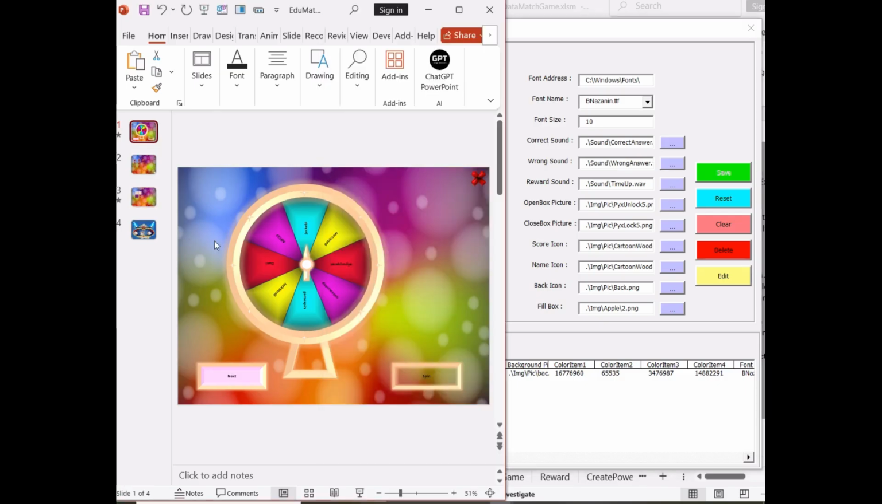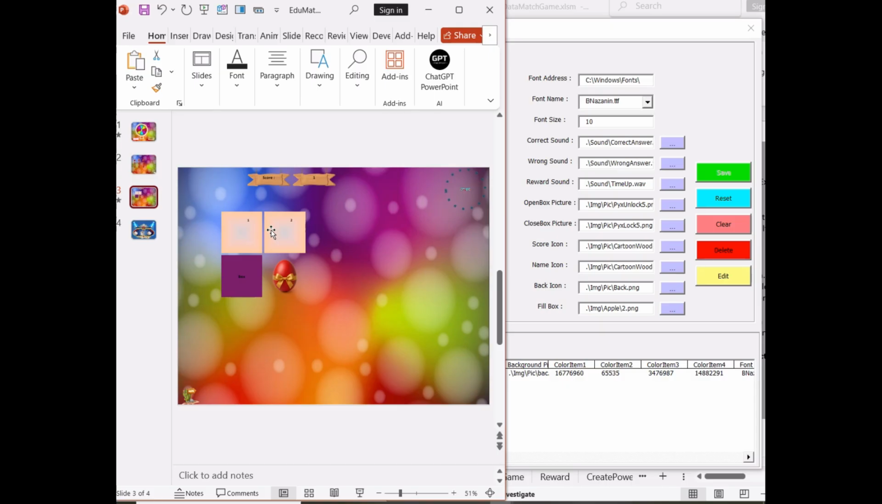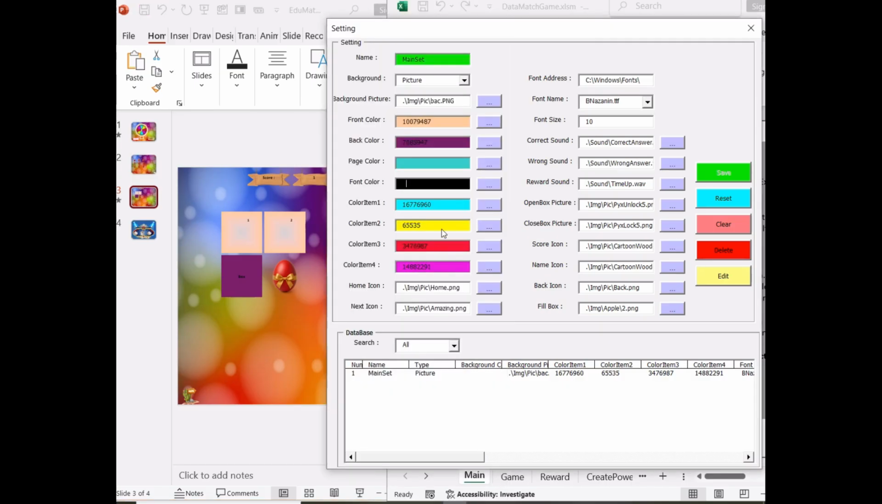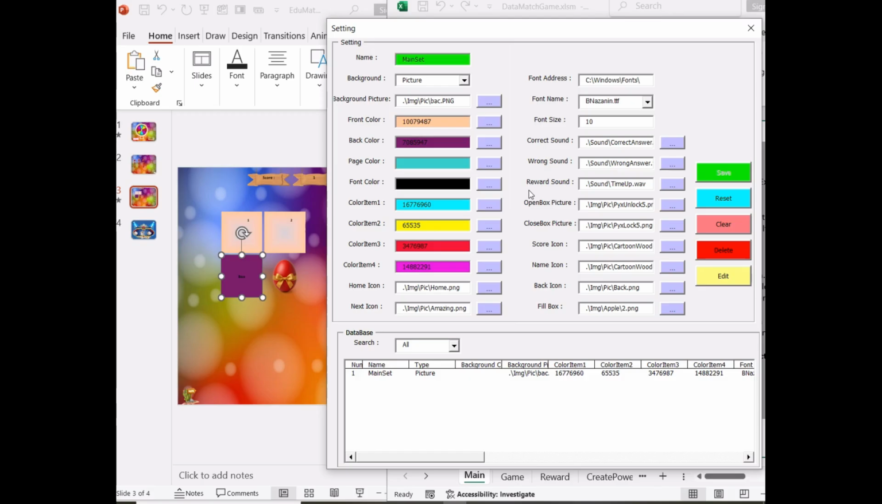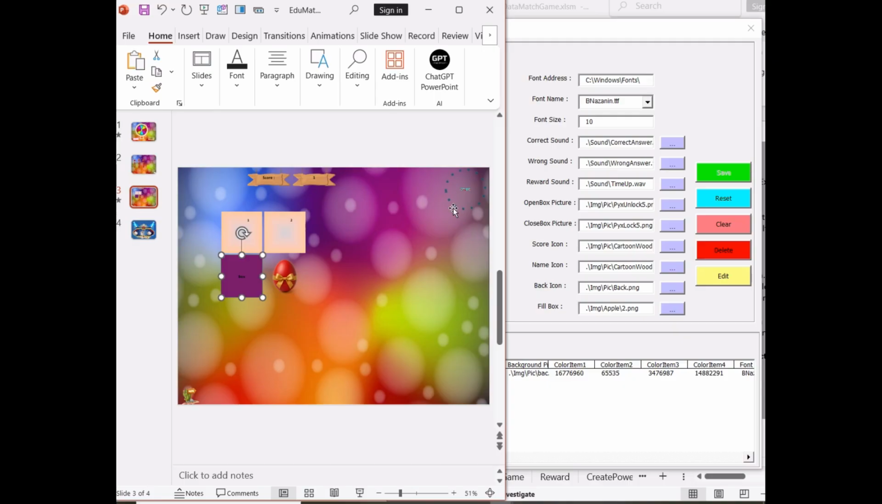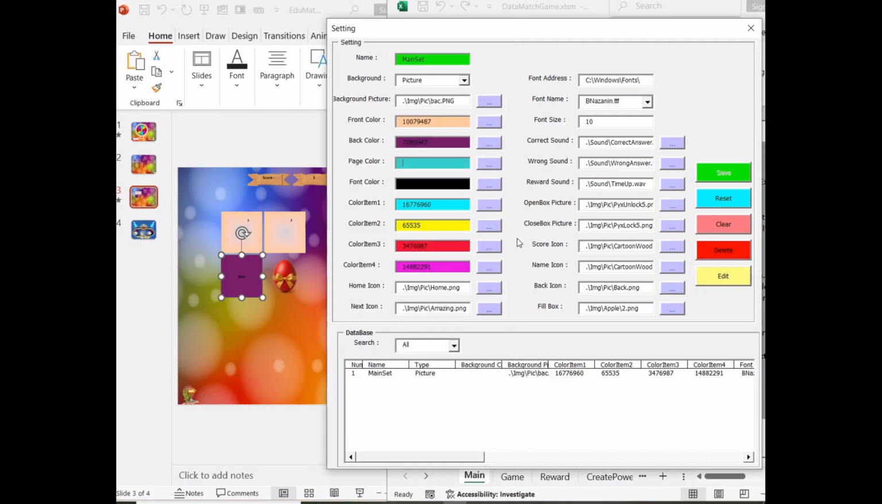Back color, used for text containing boxes. If a box in a game contains text, this color is used as the background color of the text. Example, in the match game, if the input data type is text, this color is used as the background for the text. Page color, used for the timer, name box, if no icon is selected, and score box, if no icon is selected.